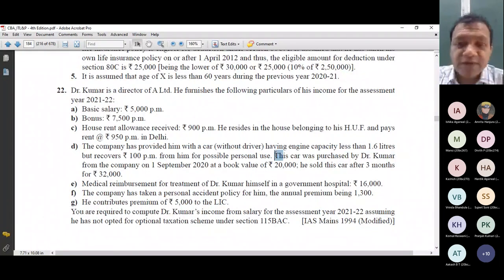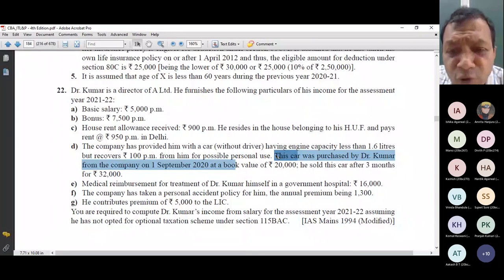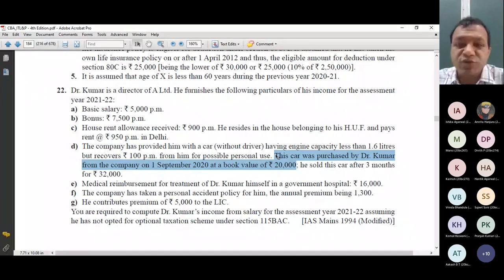In the same point, this car, that means same car, this car was purchased by Dr. Kumar from the company on 1st September 2020 at a book value of 20,000. Can you tell me what this line now signifies?